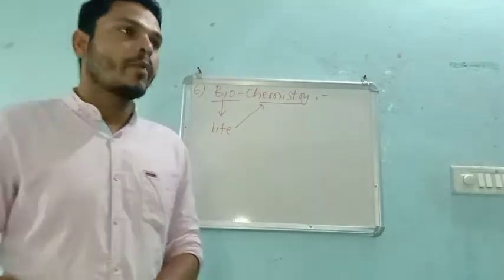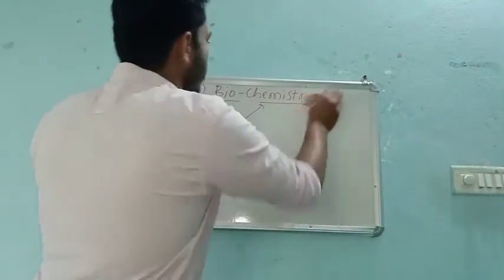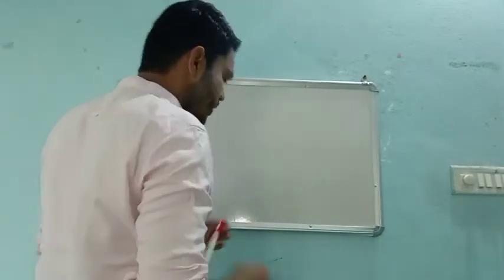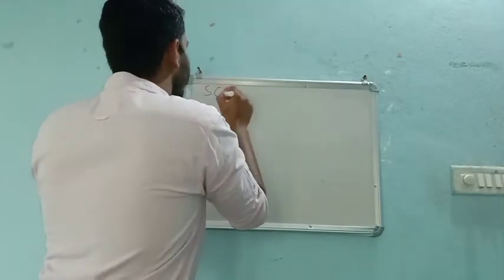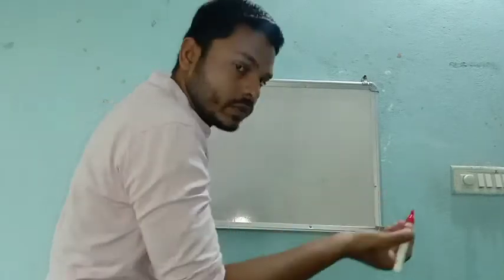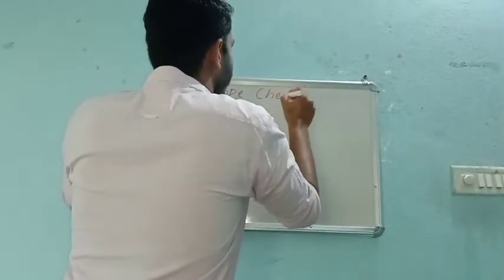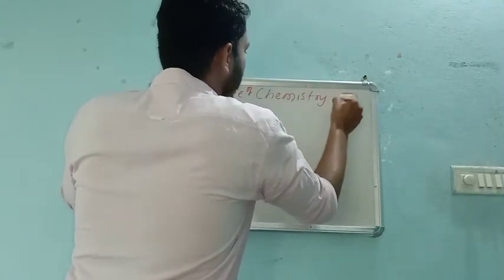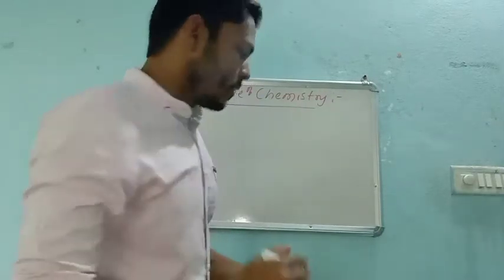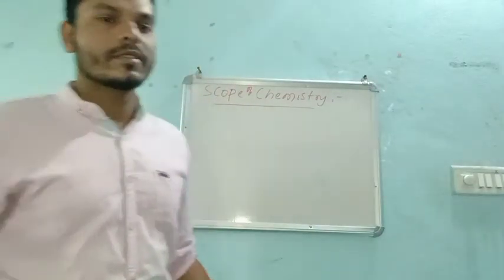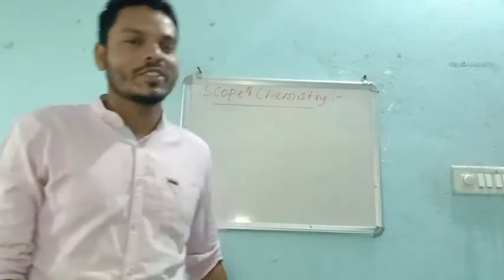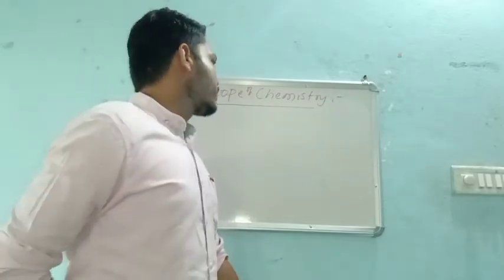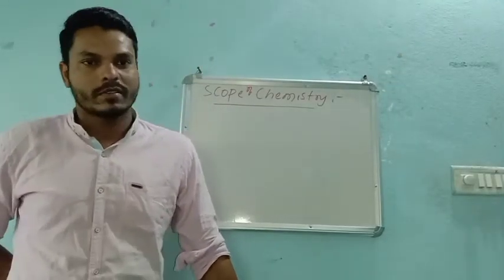And now talking about scope, right? Scope means uses. Where can we use this chemistry in general? Scope of chemistry, or you can say use, right? So what is the scope? You all know that without chemistry we cannot imagine a single second. Why? Because if there is no oxygen in the air, definitely we will die, right? So that means chemistry is everywhere around us, right?